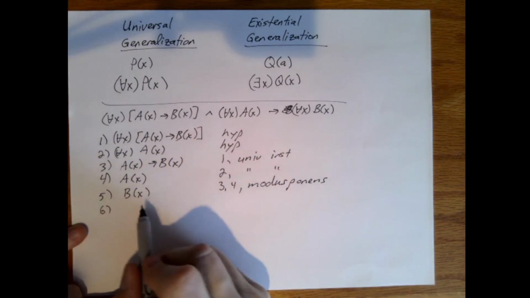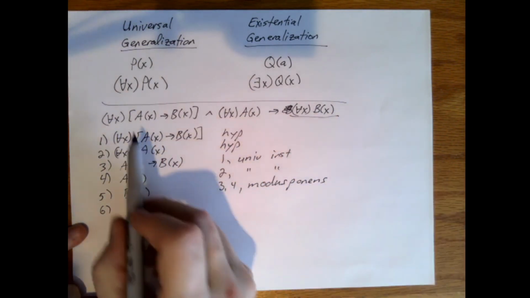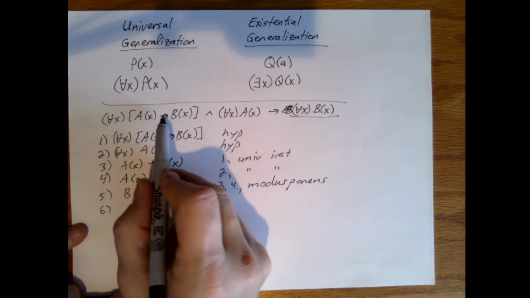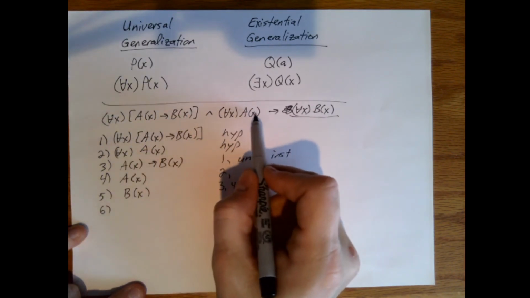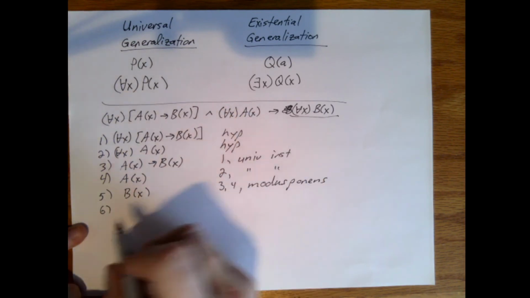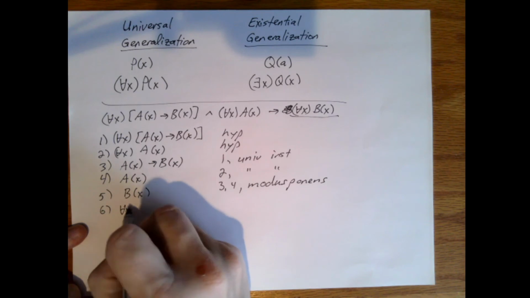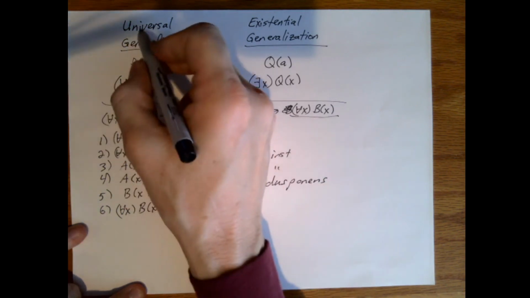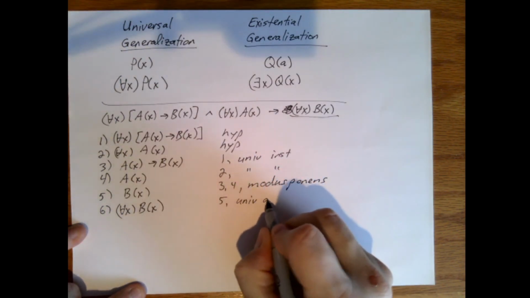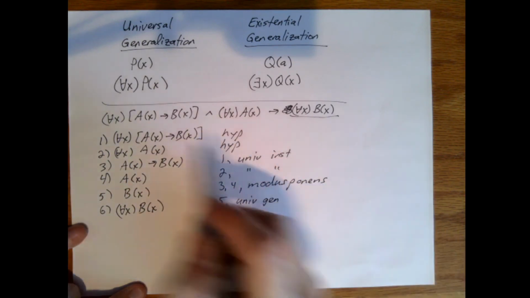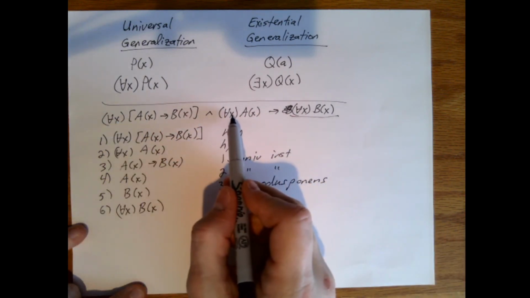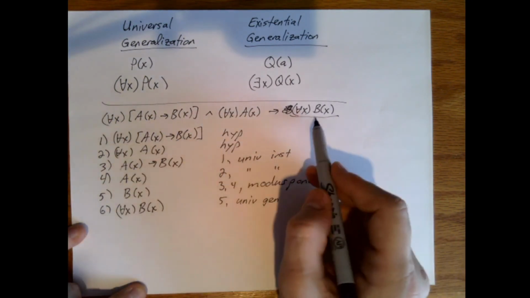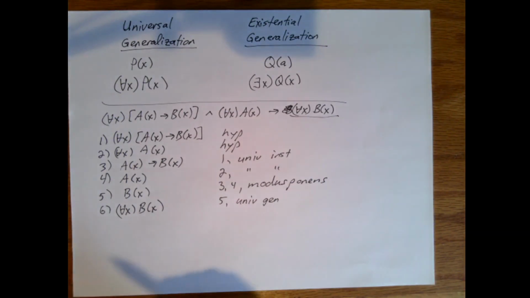And now the question is, can we generalize? Well, we knew here that we said this relationship is true for every X in the domain. And we also had this, which was true for every X in the domain. So yes, we can generalize to this. This would be 5 and universal generalization. If we'd had a mixture like universal and existential, then I wouldn't necessarily know this was true. Okay, but this is universal, so I can extend from there.